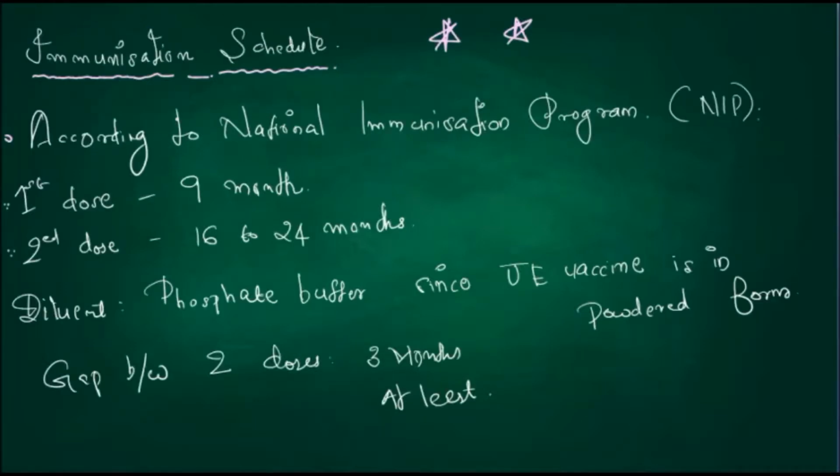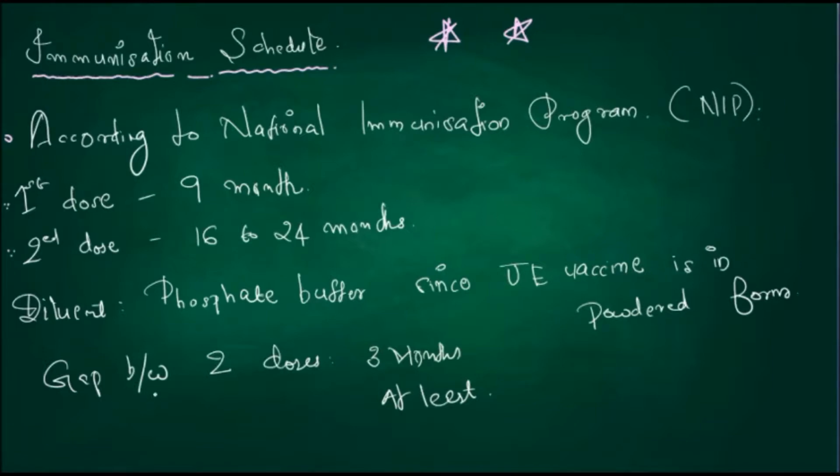Next is the vaccination schedule of Japanese encephalitis. According to the National Immunization Program, the first dose is given at 9 months and the second dose is given between 16 to 24 months. The diluent used in this vaccine is phosphate buffer, since the Japanese encephalitis vaccine is in powdered form.